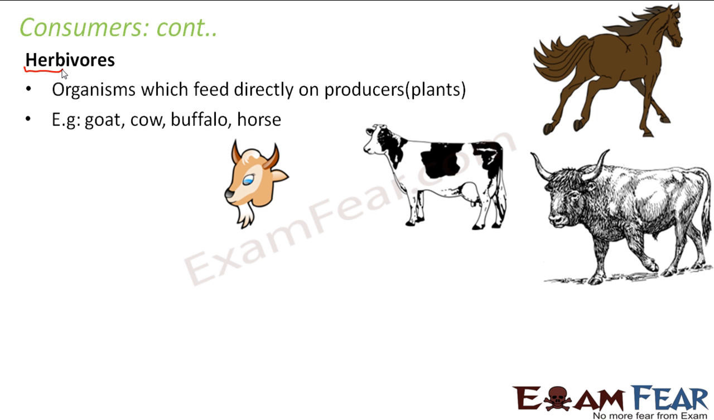Examples: goat, cow, buffalo, horse. So all these animals directly feed on plants. So that is why they are also consumers, but they are directly dependent on plants, so they are herbivores.